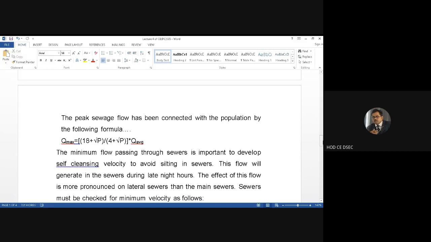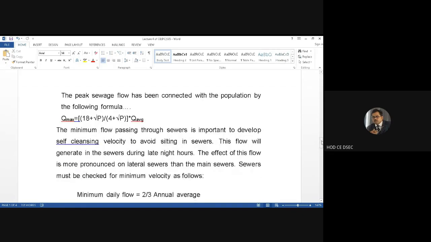So, now we will see the minimum flow velocity. This flow will generate in the sewers during late night hours, because late at night people will be sleeping, so there is no usage of water. So definitely the minimum flow will only come in the night time when we sleep, when the usage of water is less.